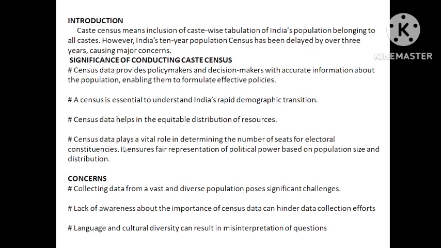And then what? Census data plays a vital role in determining the seats of electoral constituencies. Electoral constituencies is what? MP, MLA, MSC, etc. Okay, so based on the population only, this seats will be determined. We have ST seat. What? Dima Hasao, Karbi Anglong, West Karbi Anglong together have only 1 seat, but Jorhat has 1 seat. So that is what? Because of population only. Kamrup rural has 1 seat. So in UP there are 80 Lok Sabha seats. In Assam only 14. So there is what? Difference in population only. That is why.